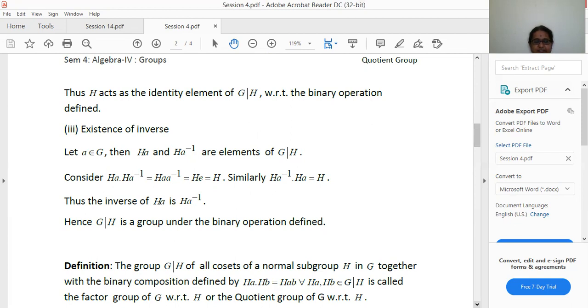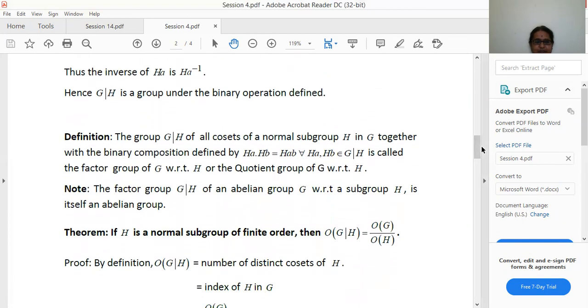So now we shall define the quotient group or factor group. The group G/H of all cosets of a normal subgroup H in G, together with the binary composition defined by Ha dot Hb is equal to Hab for all Ha, Hb belonging to G/H, is called the factor group of G with respect to H, or the quotient group of G with respect to H. So the set we previously defined as G/H is the quotient group or the factor group.